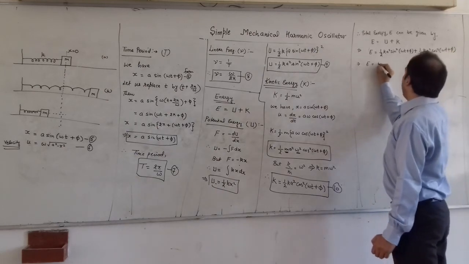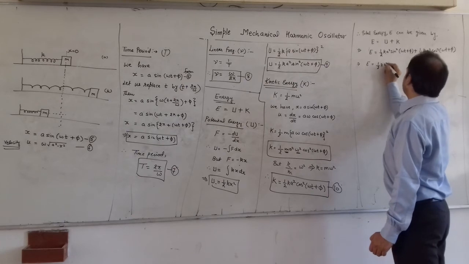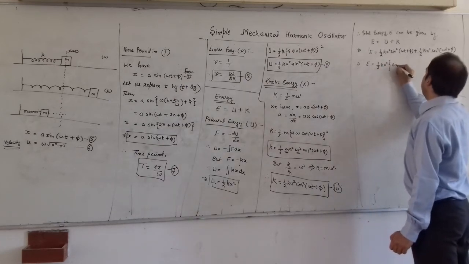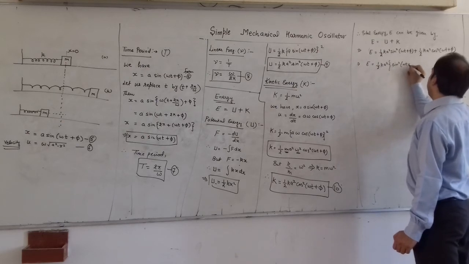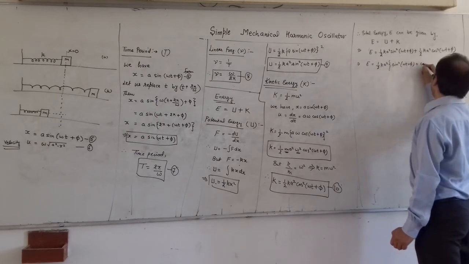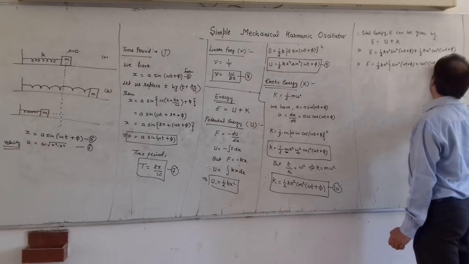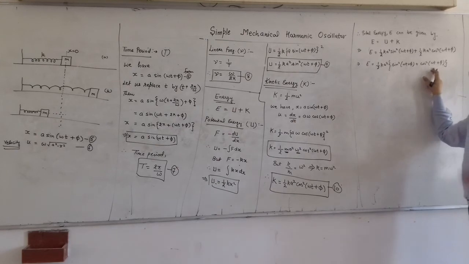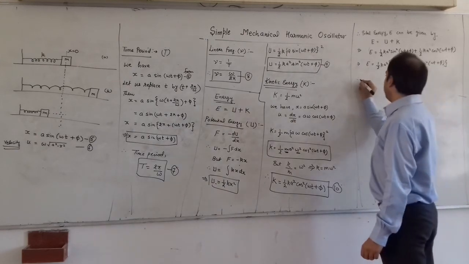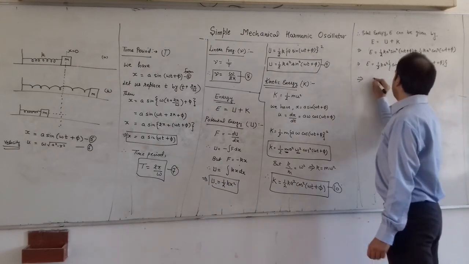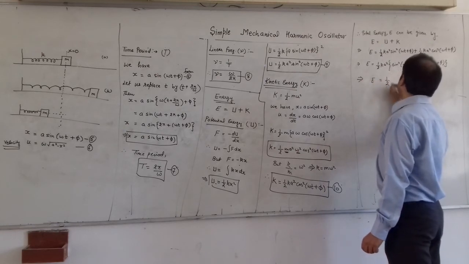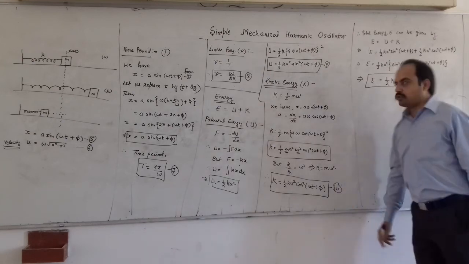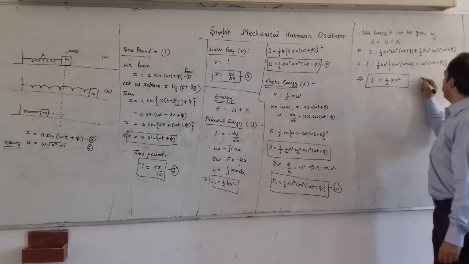So we have half k a square as constant in both the terms, and we will get sin square omega t plus phi plus cos square omega t plus phi, and we know that sin square theta plus cos square theta is equal to 1. So therefore total energy becomes E is equal to half k a square. This is an expression for total energy. This is our equation number 11.